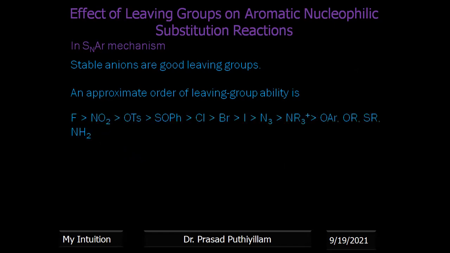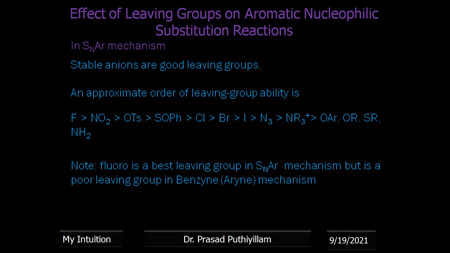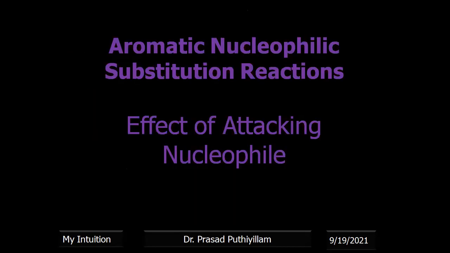Therefore, an approximate order of the leaving group ability is given here: fluorine, NO2, OTs. The OTs means tosylate, OSPh, Ph means benzene ring, chlorine, bromine, iodine, N3, NR3 plus, OR, SR. They have the same ability to become a leaving group. Fluoro is the best leaving group in the SNAr mechanism, but it is a poor leaving group in the benzyne mechanism. That is the point we need to note.